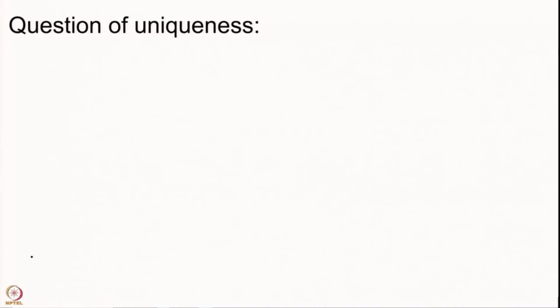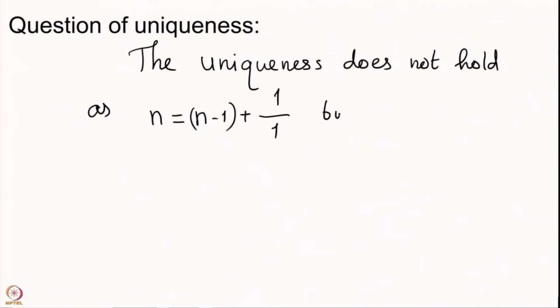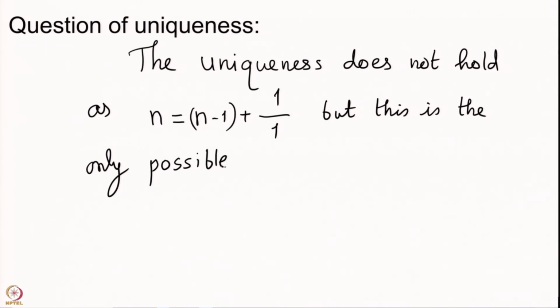There is of course the question of uniqueness, but we have already noticed that when you have the uniqueness, it does not hold as n is n minus 1 plus 1 upon 1, but this is the only possible such instance.